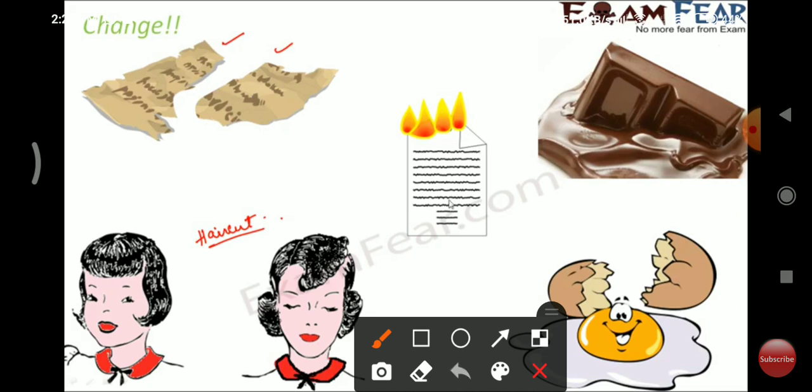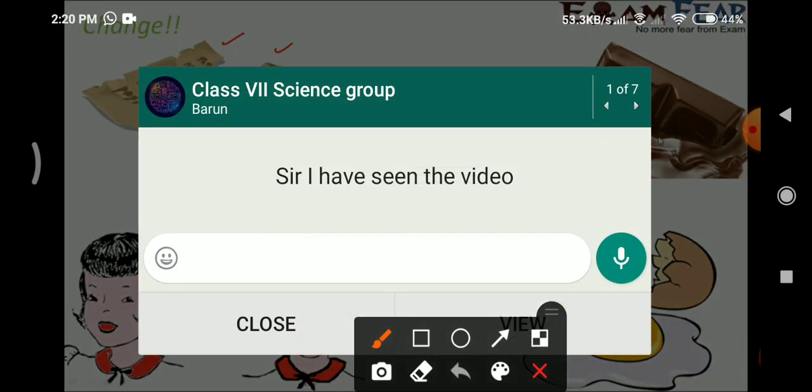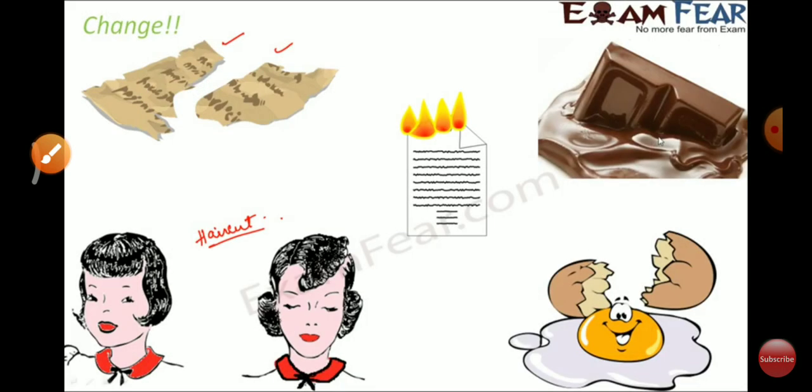You have a piece of paper and you just burn it. What happens? Initially you had a paper and now you do not have the paper at all. Instead you have ashes. So that's a change. You have chocolate, the dairy milk, maybe your favorite one. Now instead of keeping it inside the refrigerator, you kept it outside, and it was so hot that day that the chocolate melted. It's no more the same bar of dairy milk. Its shape changed, its size changed. So that is also a change.